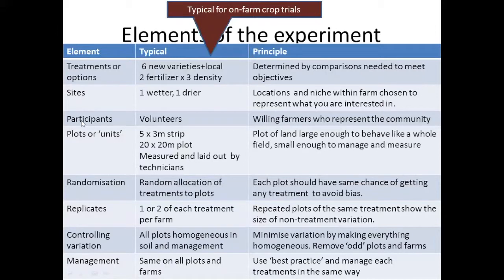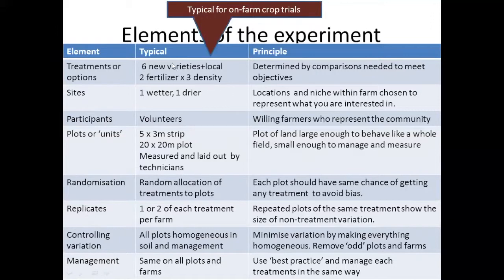We've got to think about the participants, the plots, experimental plots or experimental units, whether and how we do randomization, what we mean by replicates and how many replicates we have, what we're going to do, if anything, about controlling variation, and how the crop on the plots is going to be managed.